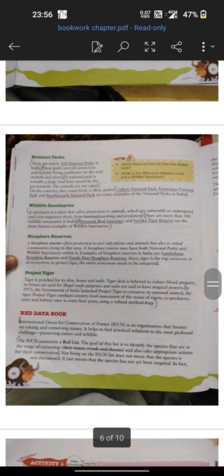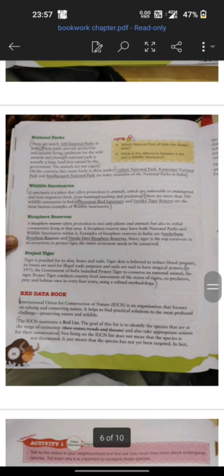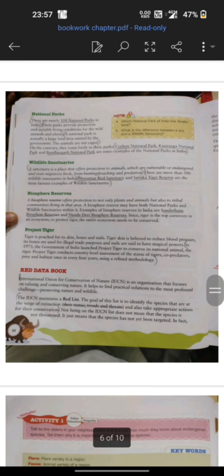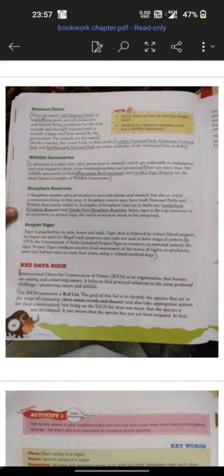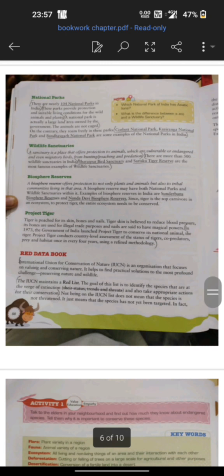The first ones are national parks. Around 104 national parks are found in India, and these are areas owned by the government, and in those areas animals are allowed to roam freely. The famous ones nearby us are Jim Corbett National Park and Kaziranga National Park. Corbett National Park is basically for tigers. Kaziranga is for single-horned rhinos, which are found exclusively in India.